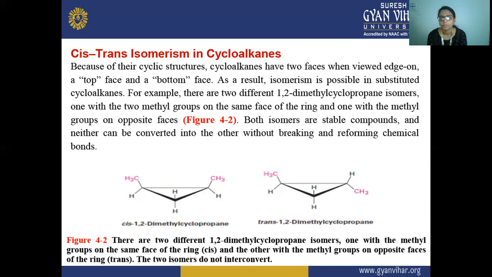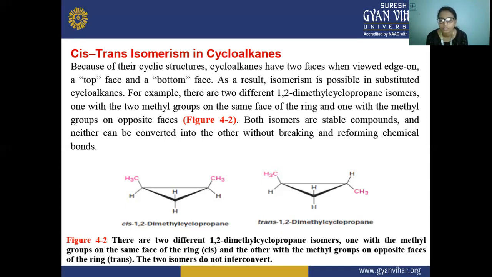So on that double bond, one carbon has two atoms bonded to it, and if the two groups, that is an alkyl group or any other group, attached to the two carbon atoms are on the same side, then that is your cis isomerism.